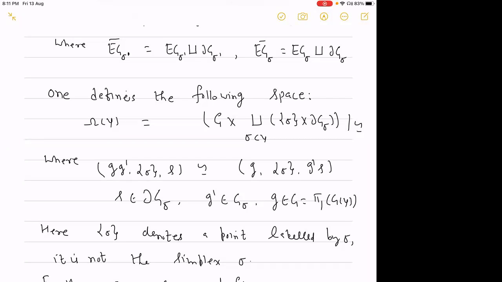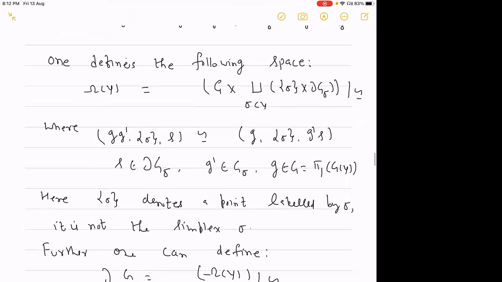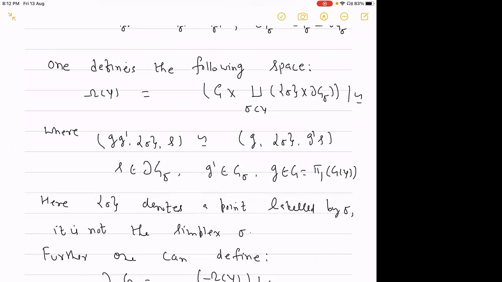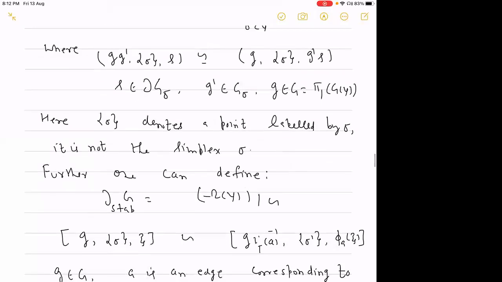So it means that over each simplex in the universal cover, we have some local group, and we are taking the disjoint union of the Gromov boundaries of all these local groups. This relation is restricting that. It is saying that for each element of G sigma we have infinitely many copies, so we are identifying all these copies. In this way, we have the disjoint union of the Gromov boundaries of the local groups.